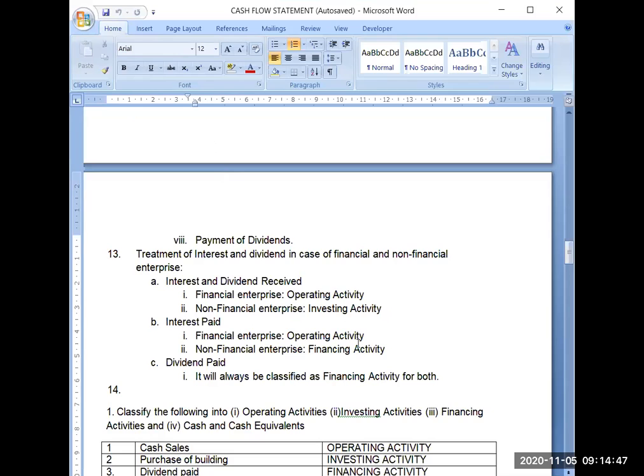Now I'm coming to the dividend. Again, dividend can also be of two natures only. Either you will be paying the dividend or you will be receiving the dividend. If you are paying the dividend, then obviously it will always be because of your financing activity, because you have issued the shares for your capital, and for that capital you are paying the dividend to the shareholders.